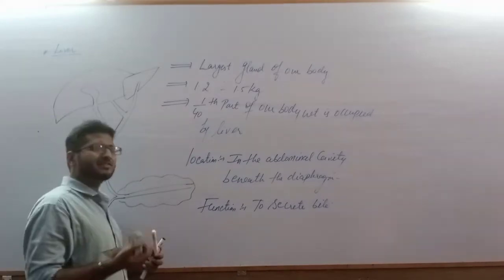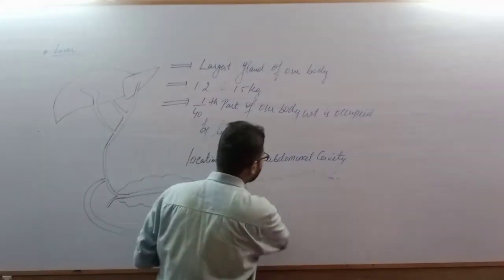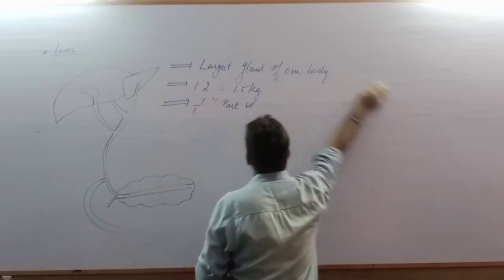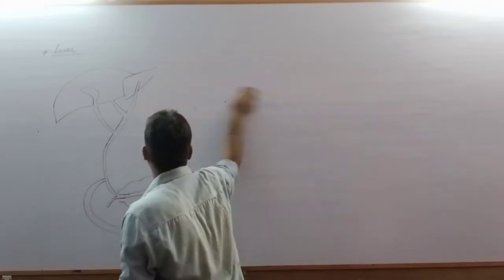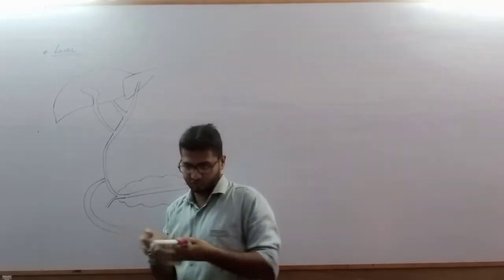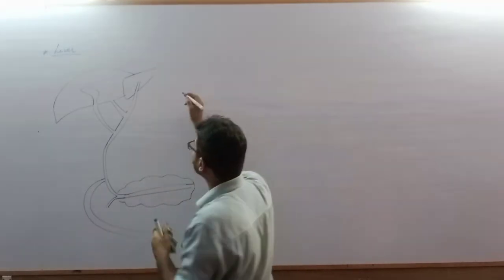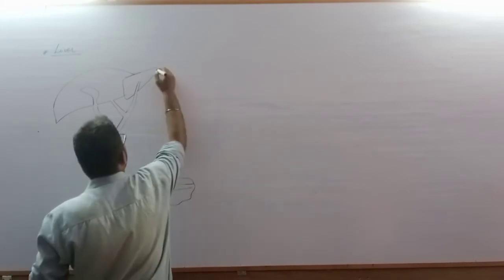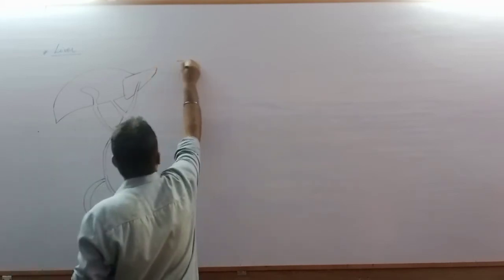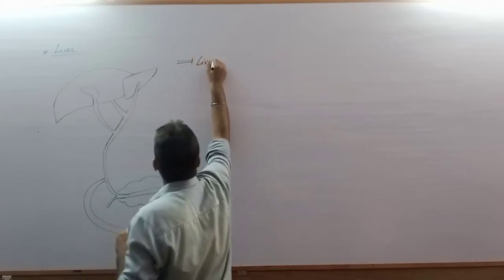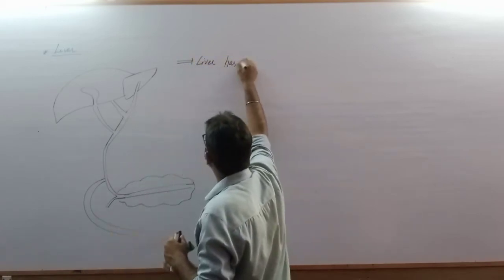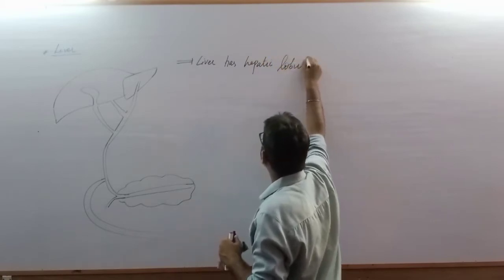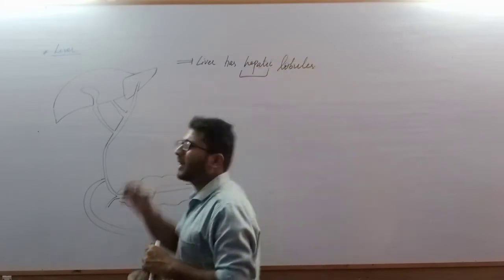When we take a section of the liver, hepatic globules are present in its structure. The smaller structures present in the liver are called hepatic globules. What is the meaning of the term hepatic?